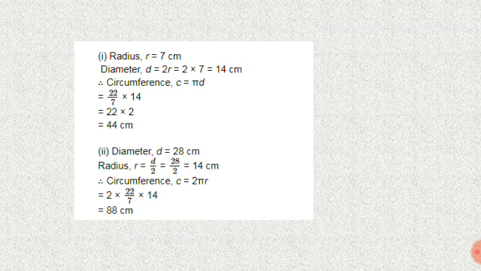Do you understand? Next one, diameter d is equal to 28. So convert into radius, d by 2. 28 by 2, so we get a value of 14 centimeter for the radius. Circumference formula C equal to 2 pi r. 2 into 22 by 7 into 14. So cancel it. So 7 2s are 14. So 2 into 22 into 2. 88 centimeter.